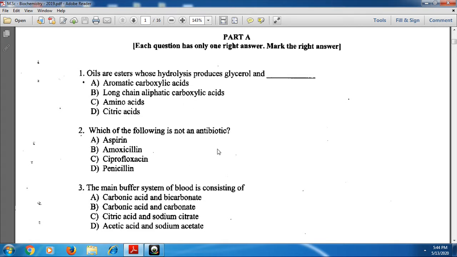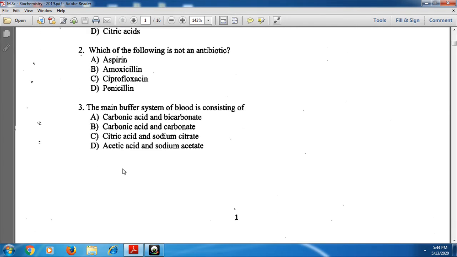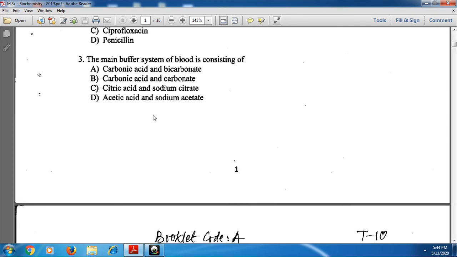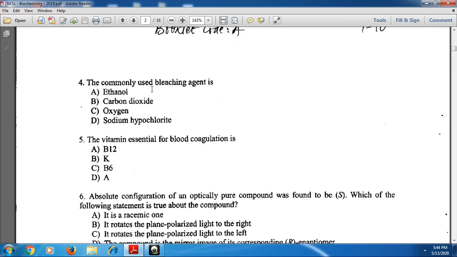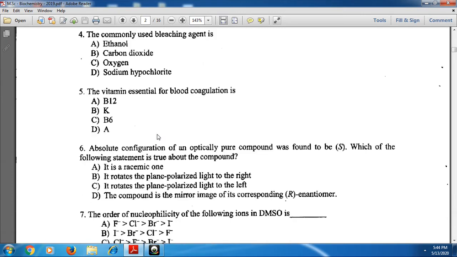Next, the second one: which of the following is not an antibiotic? Option A: aspirin is not an antibiotic. Next, the third one: the main buffer system of blood consists of carbonic acid and bicarbonate, and option A is the correct one. Next, the commonly used bleaching agent is sodium hypochlorite. And next, the fifth one: the vitamin essential for blood coagulation is vitamin K.